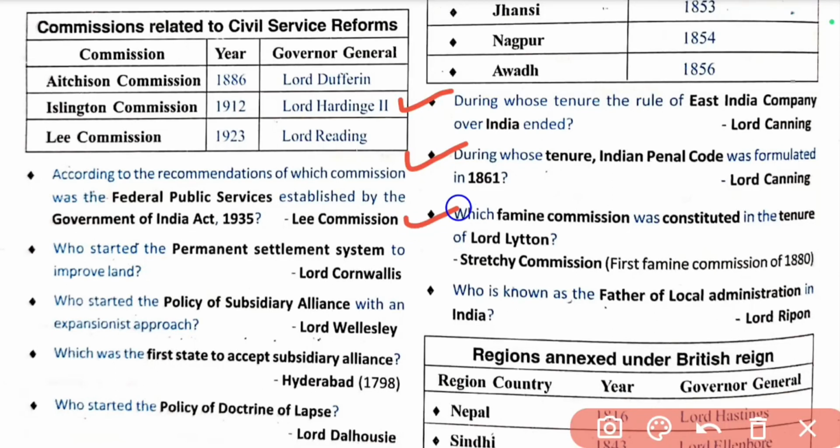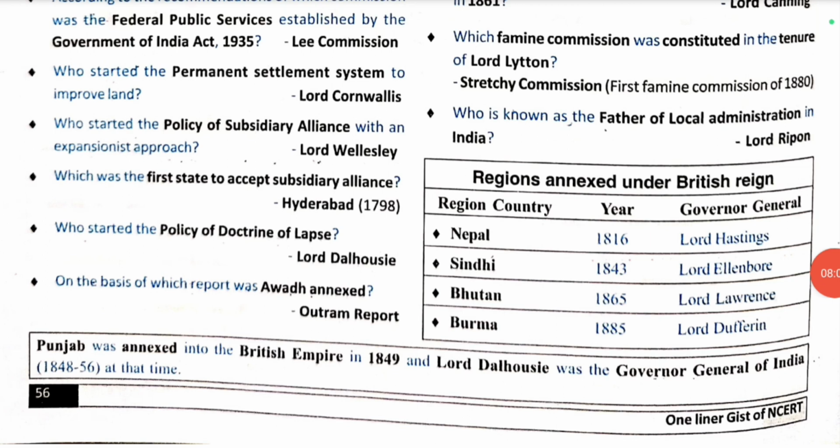Which famine commission was constituted in the tenure of Lord Lytton? Strachey Commission. And the next is, who is known as the father of local administration in India? Lord Ripon.